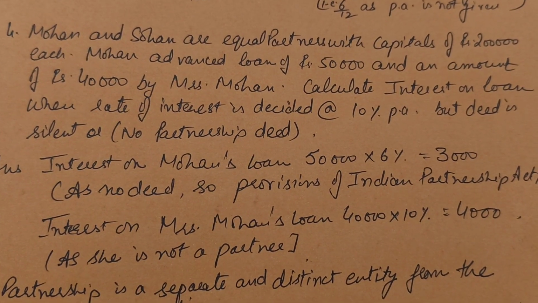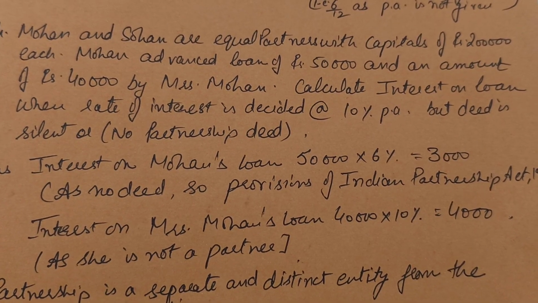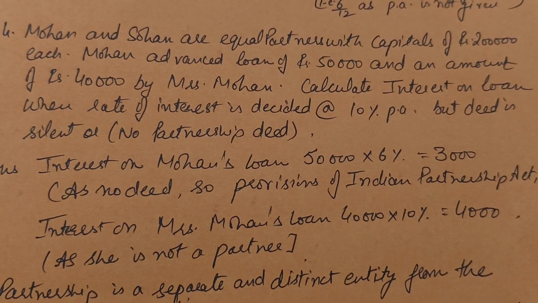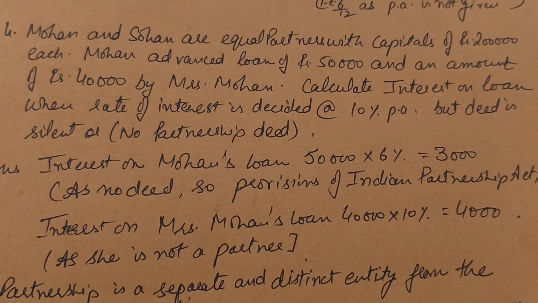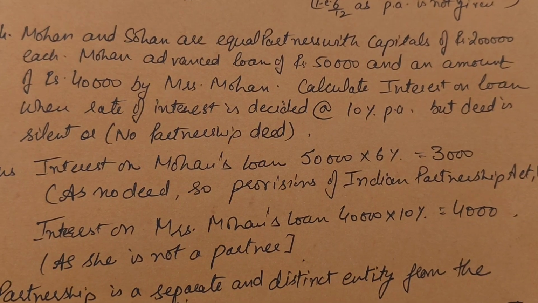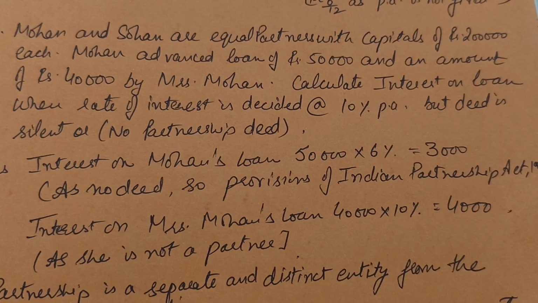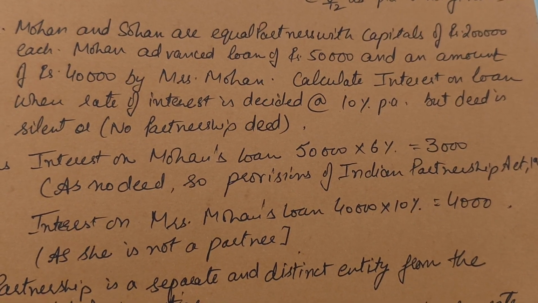This 10% interest on loan given in the question means that if somebody lends money then the rate would be 10%, but in the partnership deed, it is not provided that interest on partner's loan would be at the rate of 10%, or it is a case of no partnership deed.